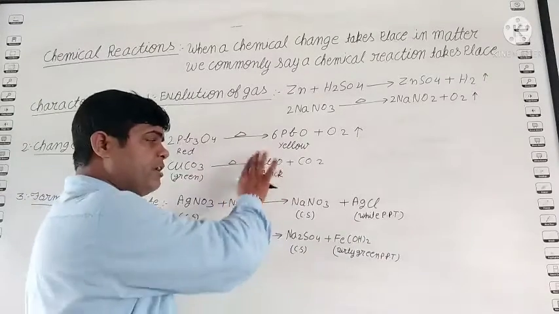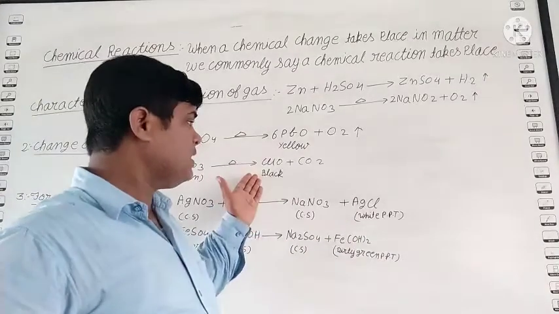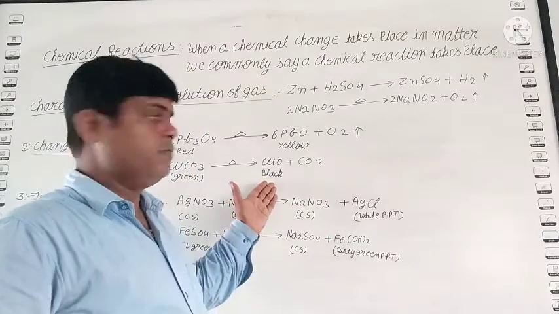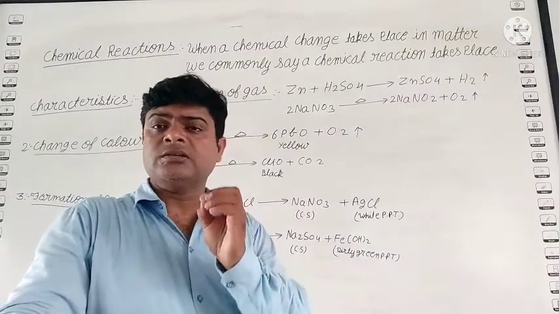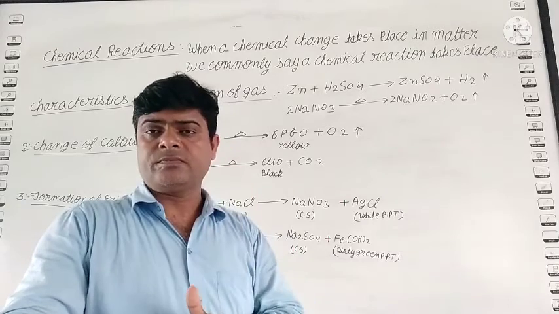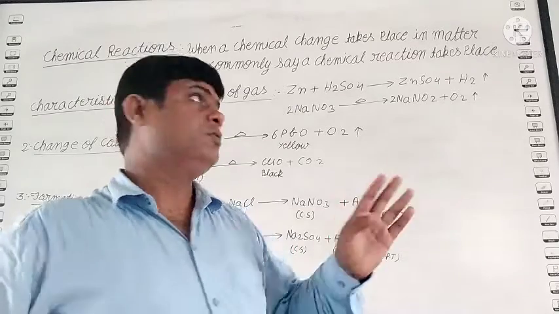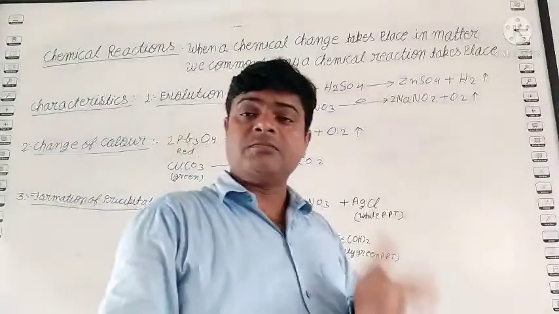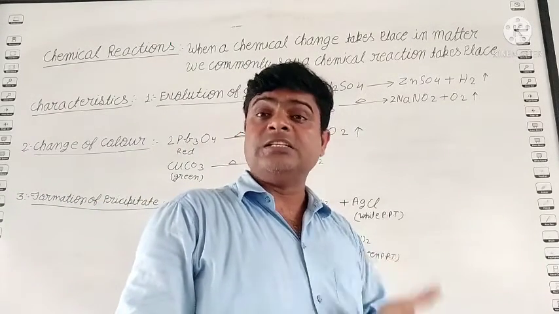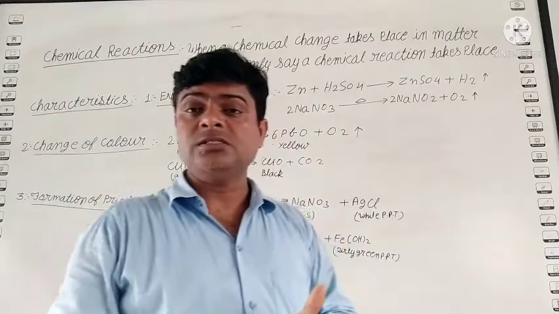After heating, when it is converted into copper oxide, its color changes from green to black. It means this is a chemical reaction. So student, first we studied evolution of gas, meaning in a chemical reaction gas is released. Second, change of color, meaning their color changes.